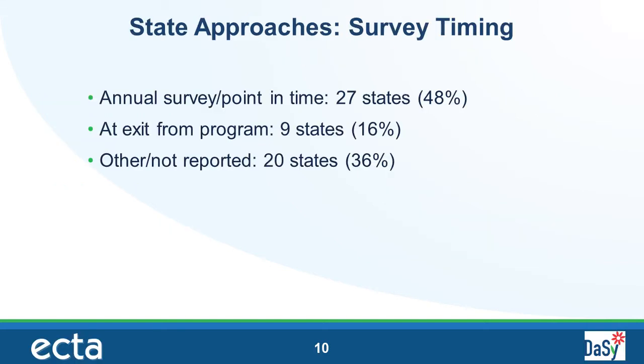Next, we look at survey timing. For the states that report details about the timing of their survey collection, most states administer the survey annually at a given point in time, which is consistent with previous years, although the percentage is down slightly from 54% to 48%. The states in this group would also include states who have a survey window that might be several months long. The remaining states disseminate their survey according to benchmarks in a child's participation in the program, such as at IFSP meetings or at exit. This year, we have over a third of states who did not report this information in their APR.